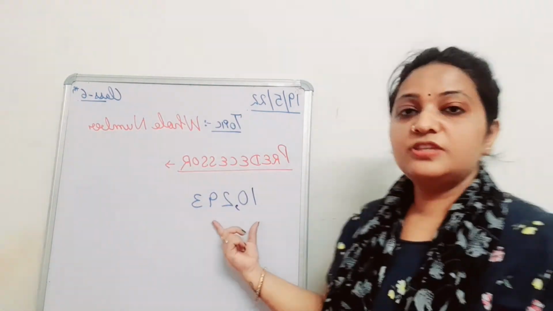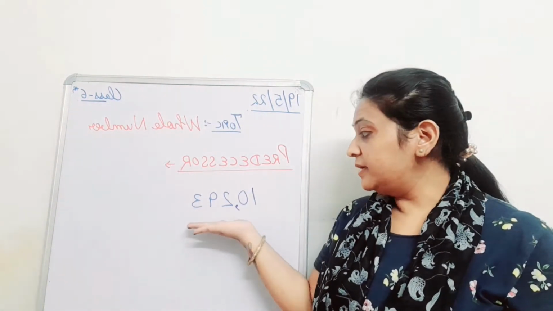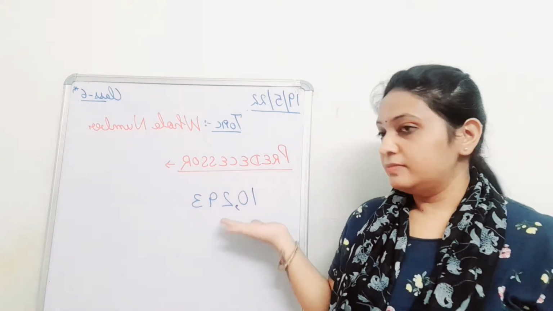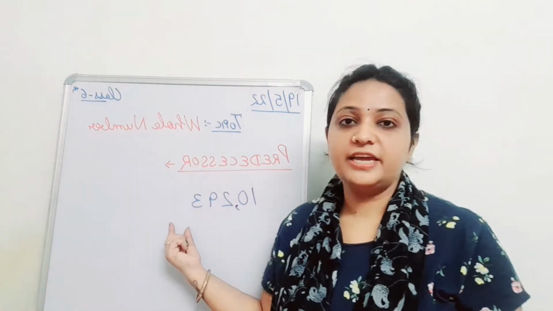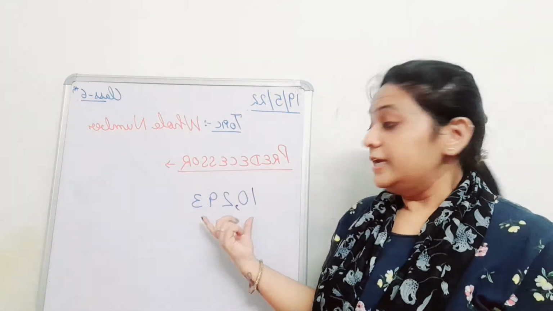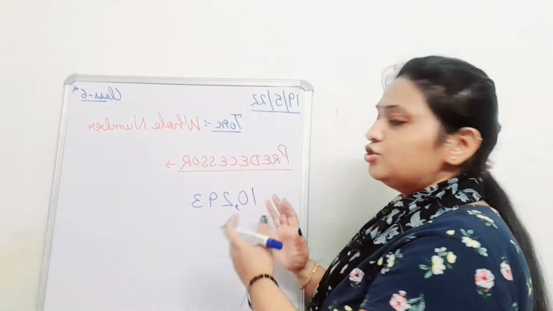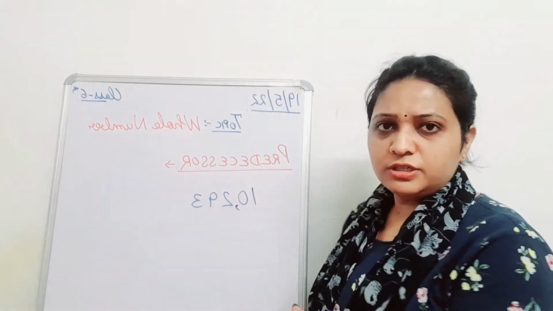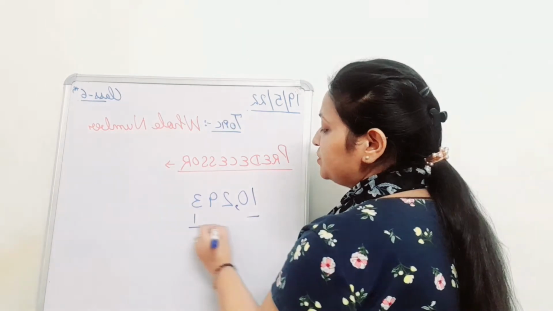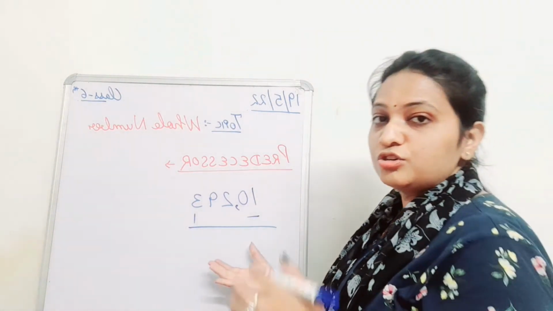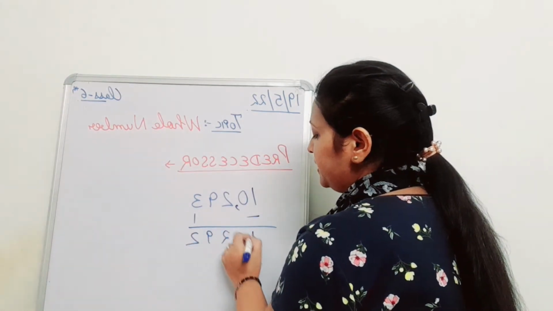First of all, would anybody stand up and tell me the number which I have written on the board? Very good. This number is 10,293. Now, what is the predecessor of this number? What should I do, subtract 1 or add 1? Subtract. Very good. When I subtract 1 from this number, I get the predecessor.